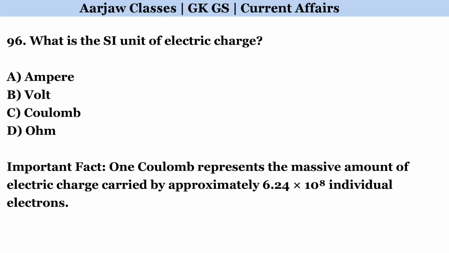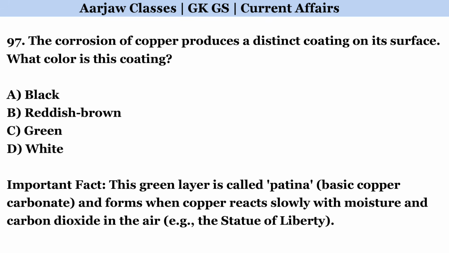What is the SI unit of electric charge? Correct option is C. Coulomb. The corrosion of copper produces a distinct coating on its surface. What color is this coating? Correct option is C. Green.